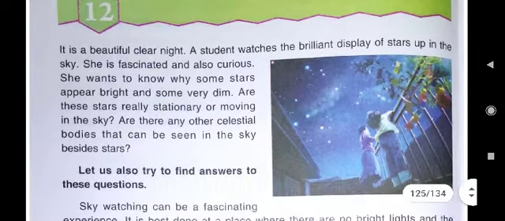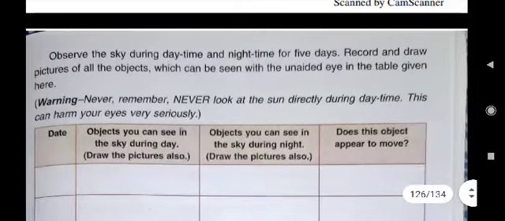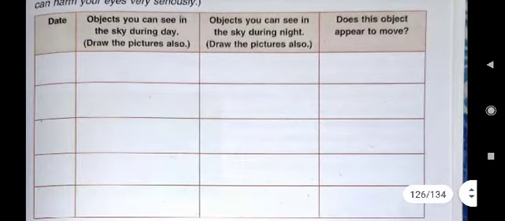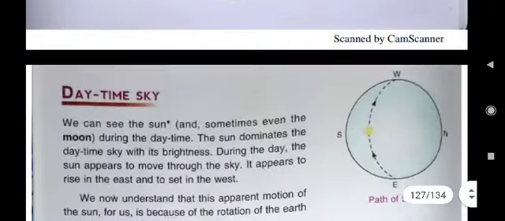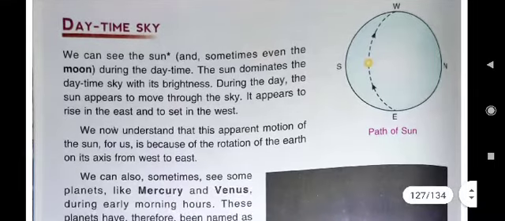In this lesson, so far, we have read about different stars, then sky, as the name of the lesson is only observing the sky. So, we have seen this. Daytime sky also, nighttime sky also, that activity we did. Then we all know the brightest star which dominates the daytime sky is our sun. It is the brightest object seen during the daytime sky.